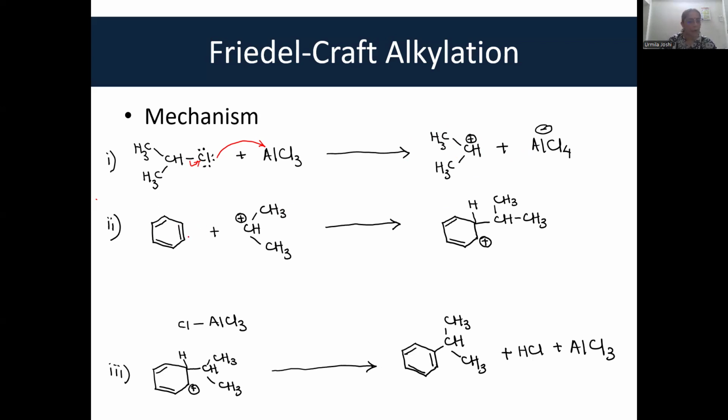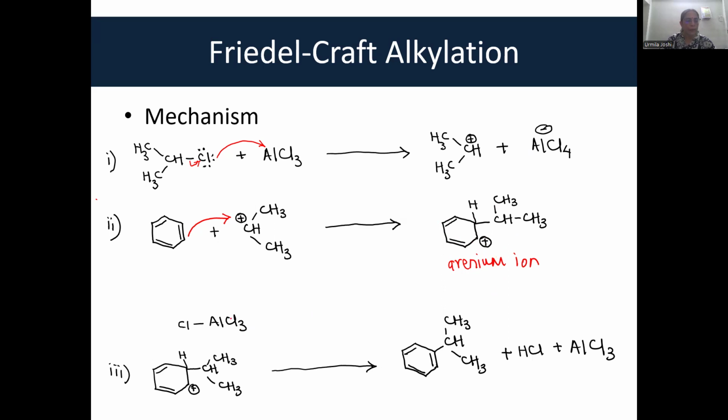Just see, there is a double bond over here. Electron pair reaches out for the carbocation. Now, one of the bonds of this double bond has formed a new bond with isopropyl group, and therefore this carbon gets a positive charge. Now, this, as we saw in the previous lecture, is an arenium ion, and we have already discussed why arenium ion is stable because of its resonance stabilization.